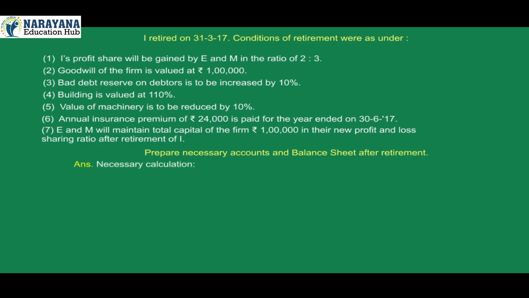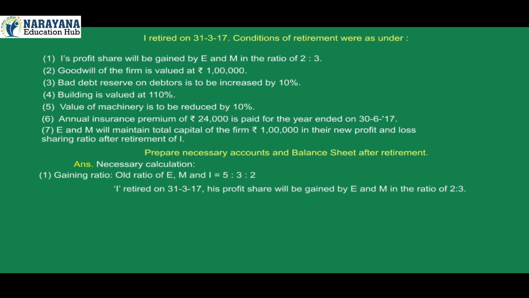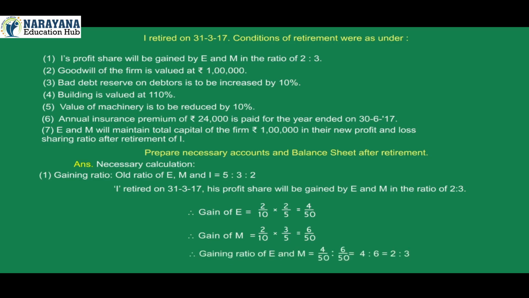Answer. Necessary calculation. 1. Gaining ratio. Old ratio of E, M and I is 5:3:2. I retired on 31st March 2017. His profit share will be gained by E and M in the ratio of 2:3. Therefore, gain of E is 2/10 into 2/5, which is 4/50. Therefore, gain of M is 2/10 into 3/5, which is 6/50. Therefore, gaining ratio of E and M is 4/50 to 6/50, which is 4:6, that is 2:3.